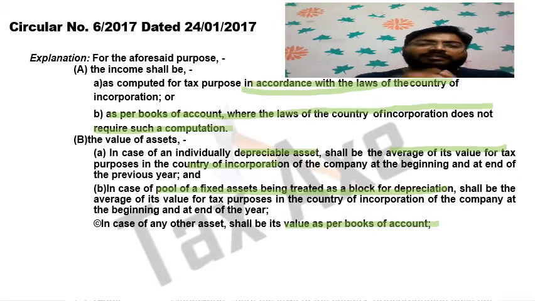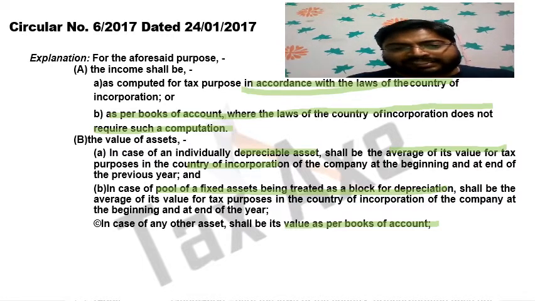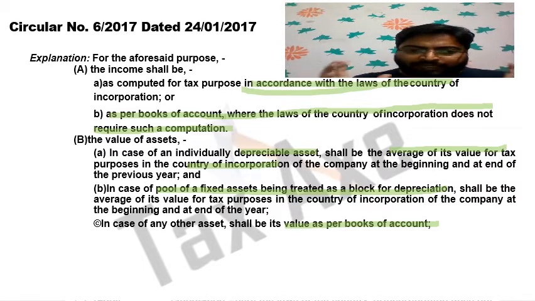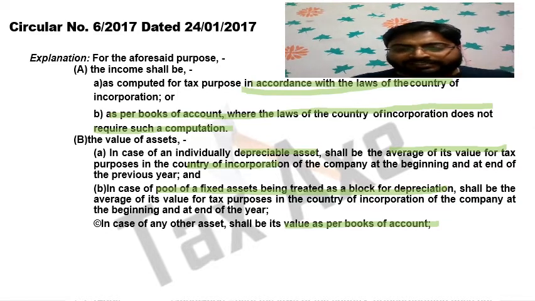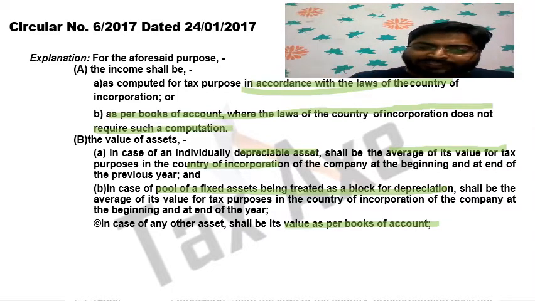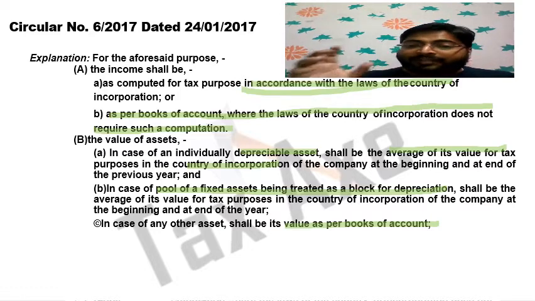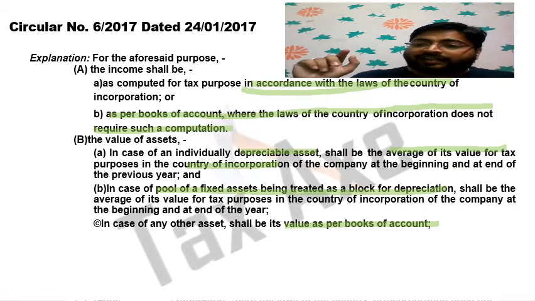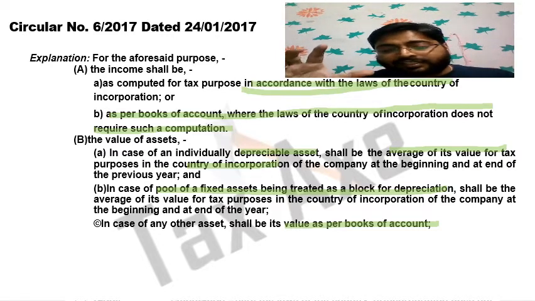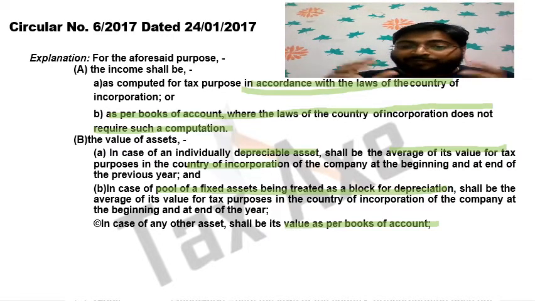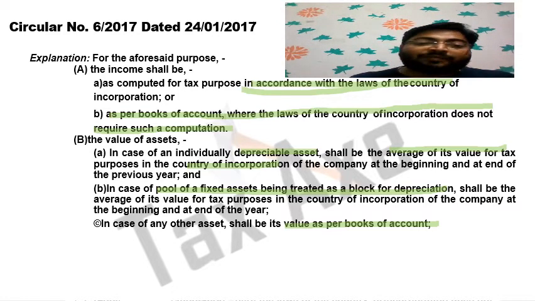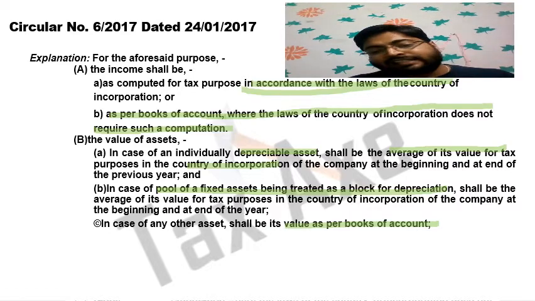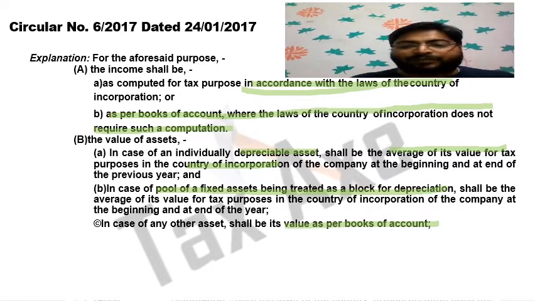So I have told you now, less than 50% of total assets are in India. So how do you calculate the value of assets? In case of depreciable assets, the average of the value of assets calculated as per the laws of that country in which the company was incorporated. In case of a pool of fixed assets, the average of its value for the tax purpose. Or in case of any other assets, it shall be its value as per the books of accounts.